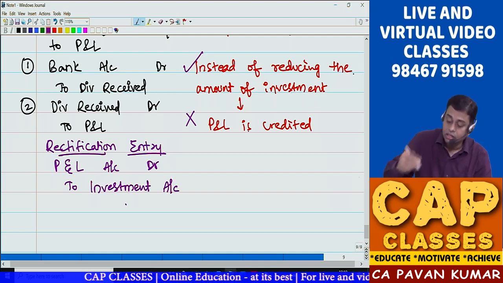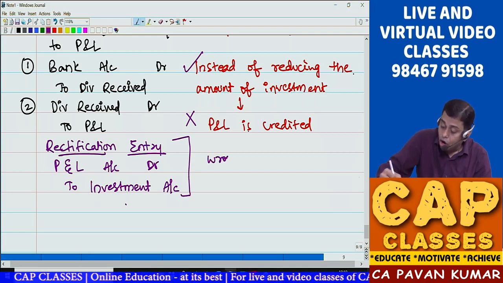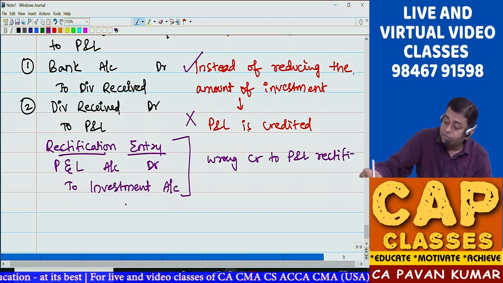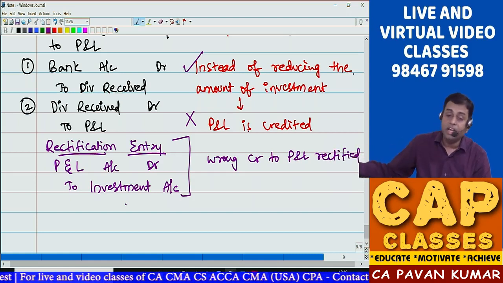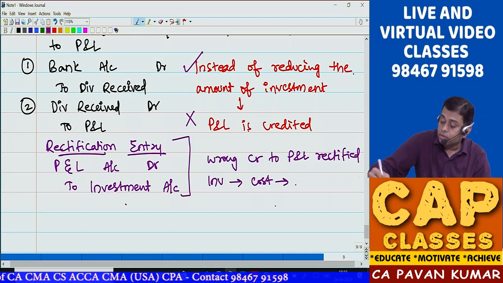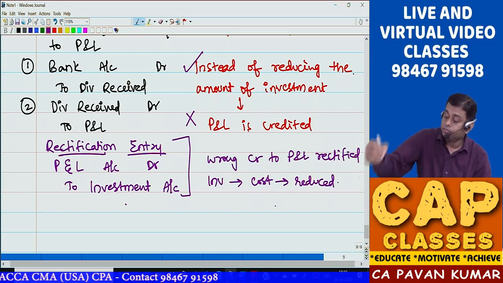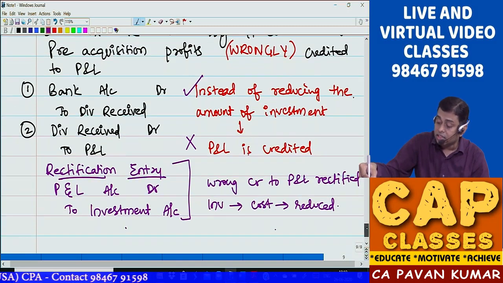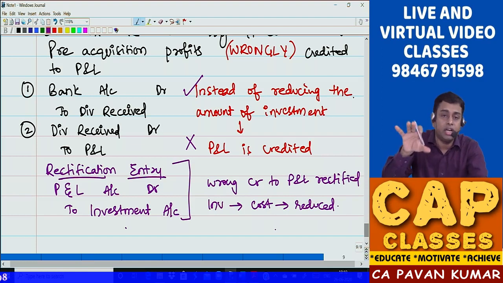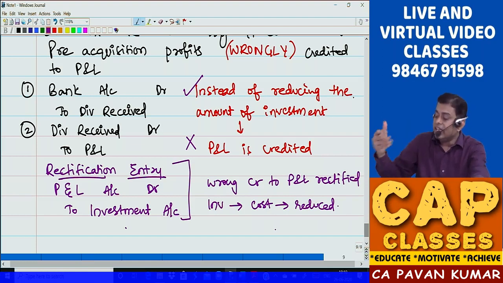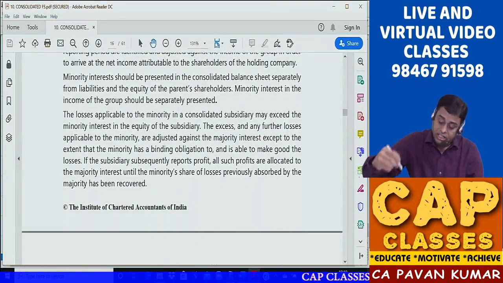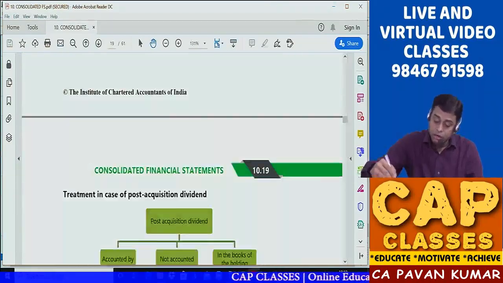This is the rectification entry. So in this, what happened? Wrong credit to P&L rectified. Also, investment cost reduced. I have seen the majority of problems will have this kind of rectification entry. So let us see some problems so that you understand this. We'll go to the ICAI study material and see some problems with this rectification.